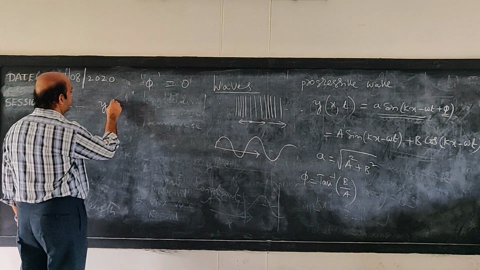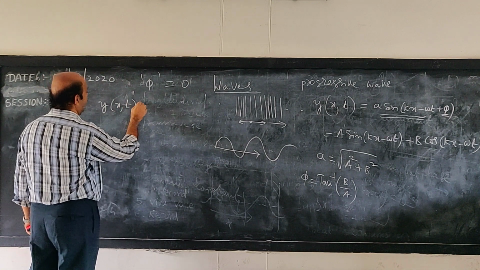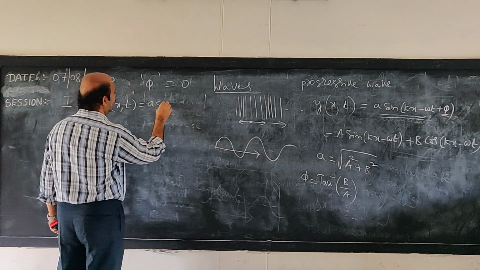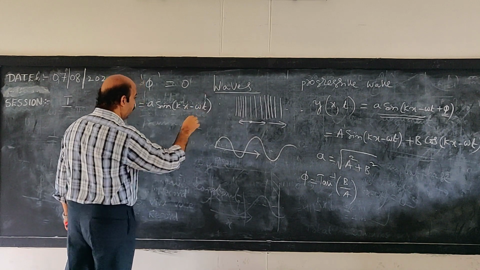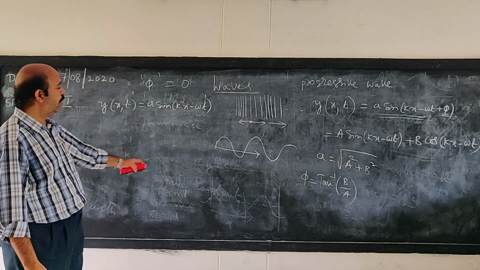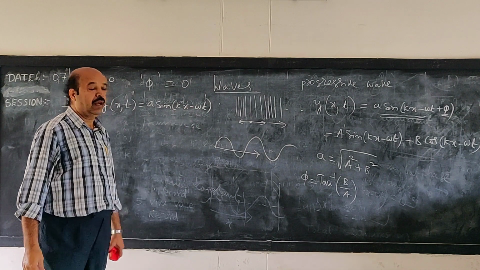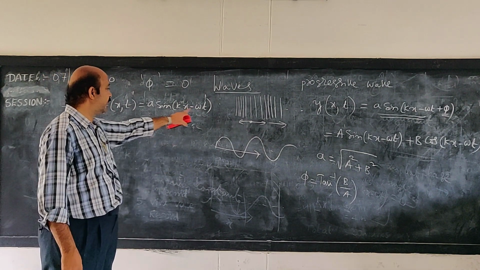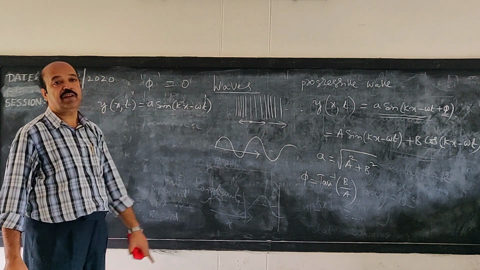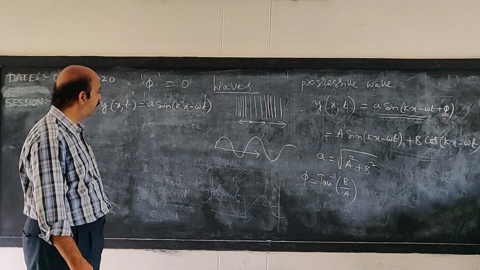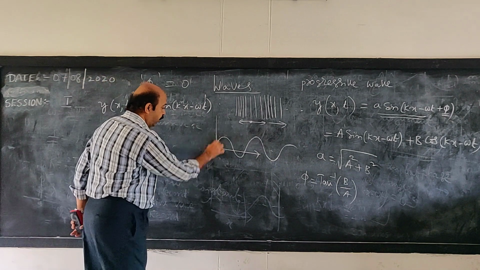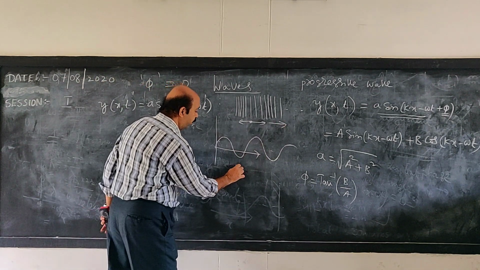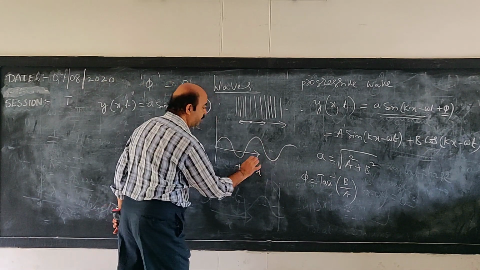So we can write this as a sine (kx minus omega t). And one more point is, why we use this minus sign, and what happens if the minus is replaced by plus. Here, this minus sign indicates a wave propagating along the positive x direction.